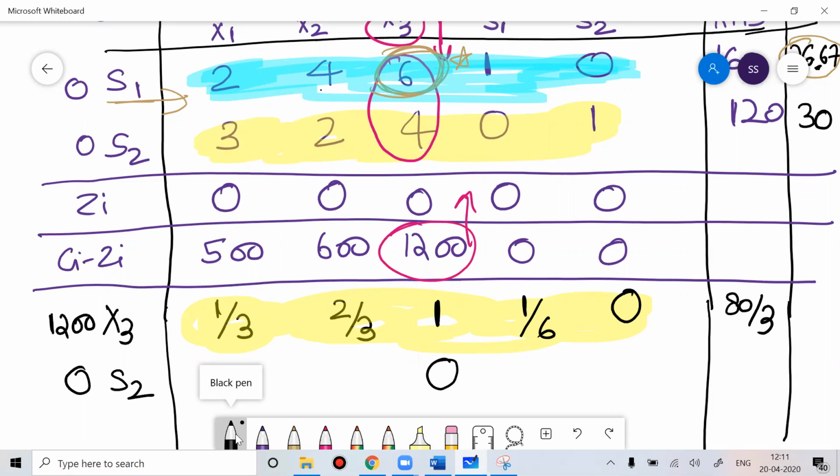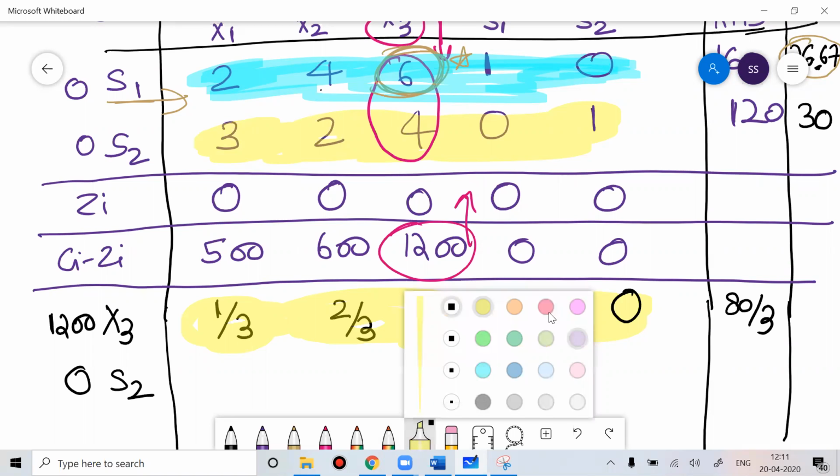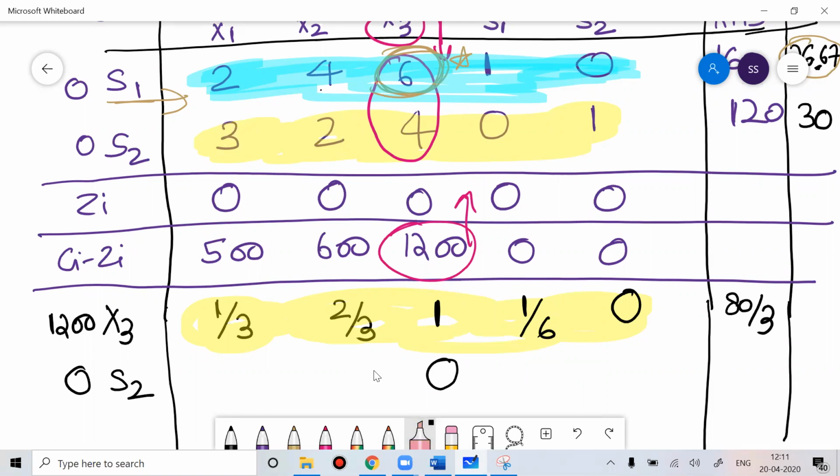While applying that formula, you have to understand that your pivot element was 6. The value which was corresponding to 6, that would be the constant here, because then only the equation will become 0.